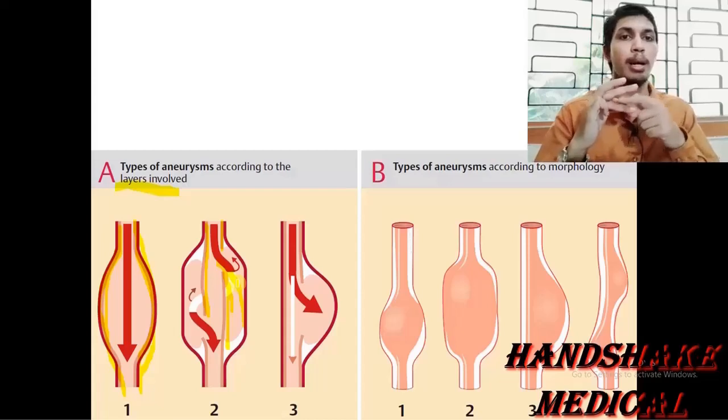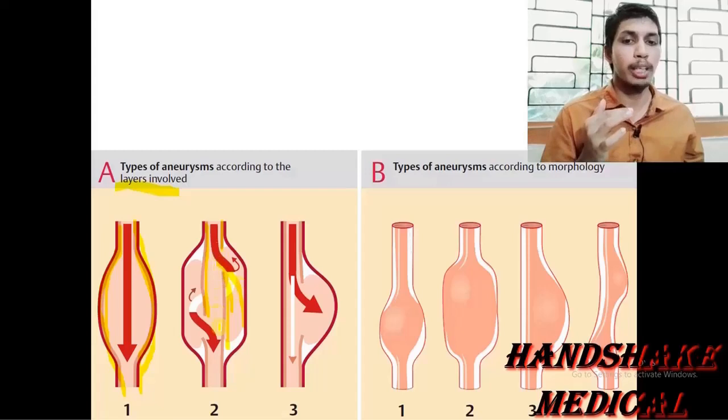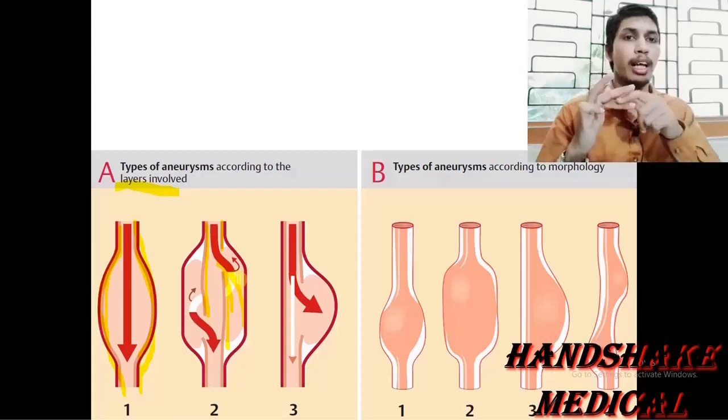So here lies the separation, the flap between the vessel walls, and the blood may accumulate in these vessel walls, and there is a formation of a double barrel. There is blood in the normal lumen, plus blood in the false lumen that is created between the underlying vessel walls.